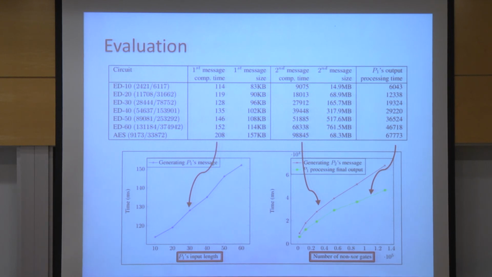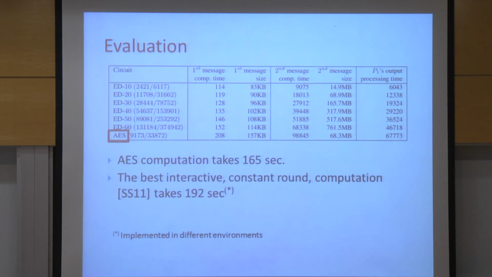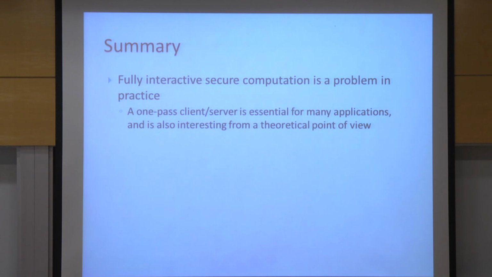And as I said before, for computing AES, it took about 165 seconds, which is better than the best interactive constant system that we have. But we measured other things than they did, so we can say it's about the same time. And the implementation, it didn't take Ben a lot of time to implement this. It's pretty straightforward. Okay, I see that I'm out of time, so it's time to finish the talk.